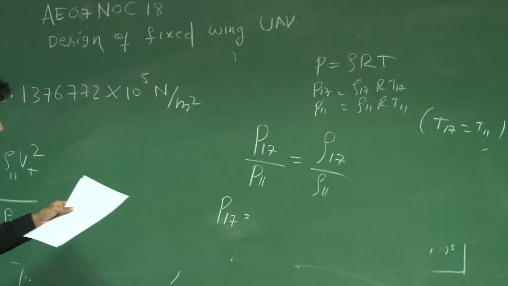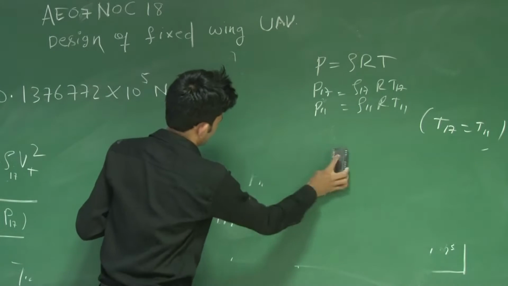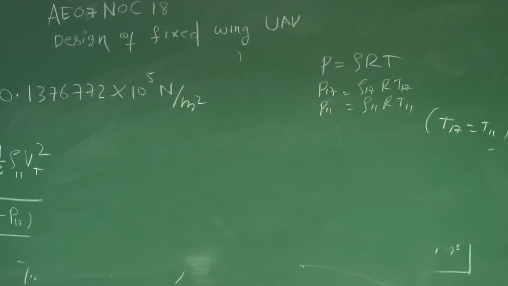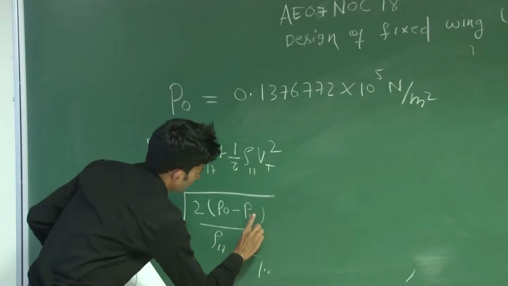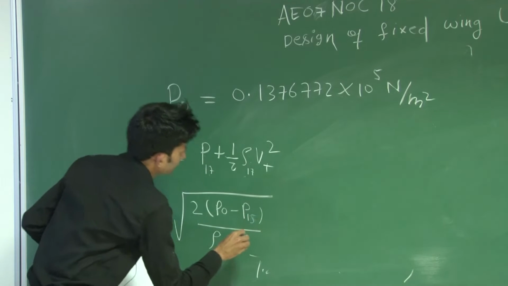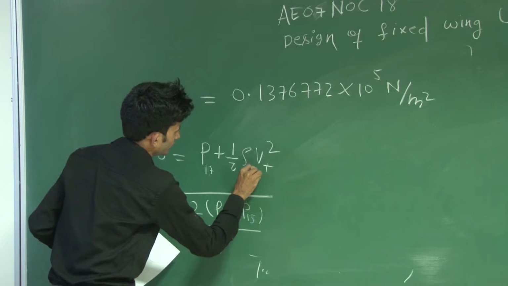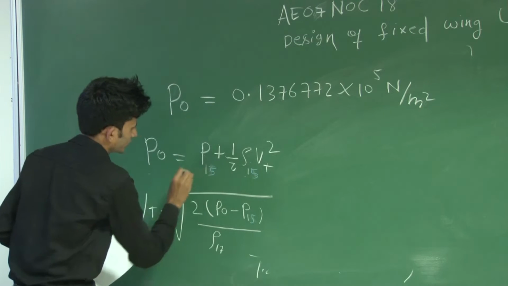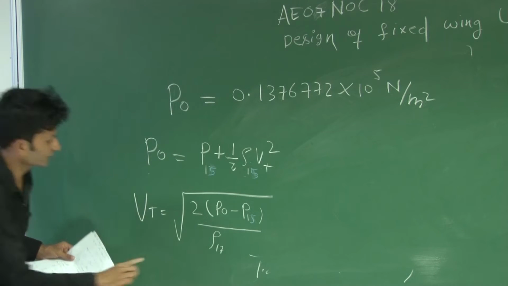Okay, in this question you have to find the true speed at 15 kilometer. In the last question we solved the density at 15 kilometer. You can find the density and pressure at 15 kilometer using the standard formula.